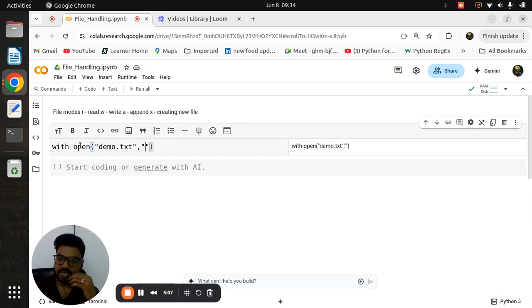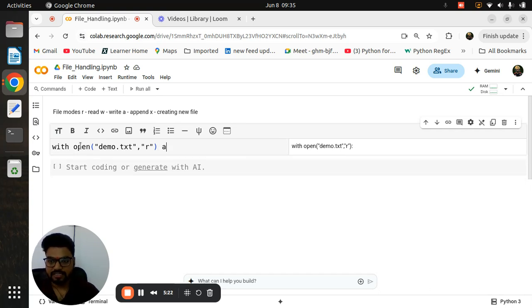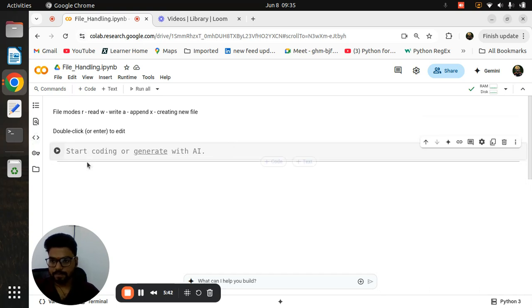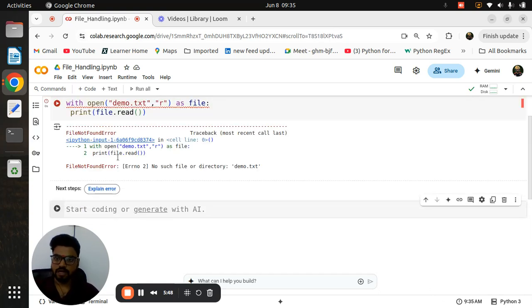Now I'm saying that I don't have any file and I'm trying to read that file, because trial and error is very, very important. If you do trial and error, then definitely you can understand. After completing that, you need to give the syntax, and then give the alias name as file, and then give the indentation. Now I want to print file, and for example I want to read a file, so as simple as that, we have the read function. Now I am cutting that and pasting it in the code, and then I am trying to run that file. Now see the error.